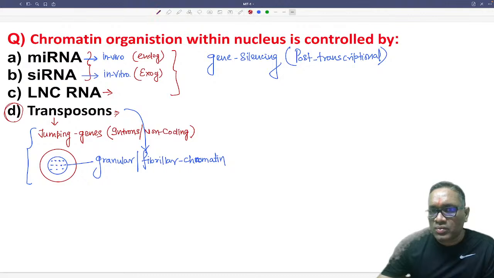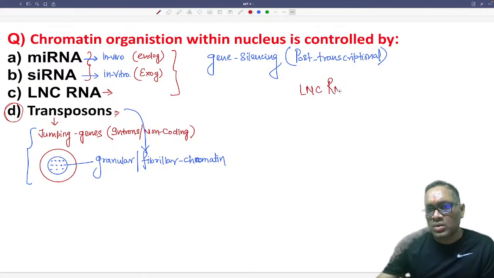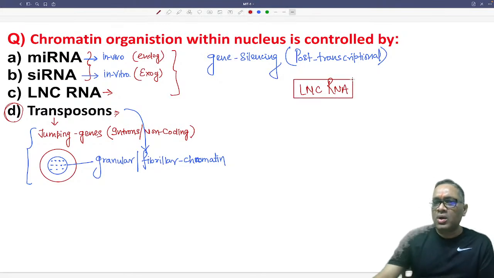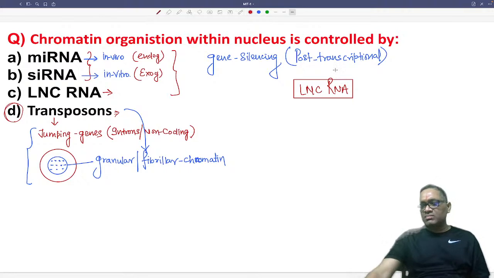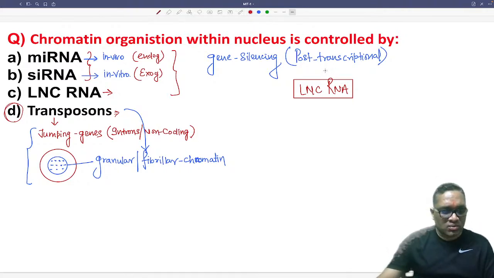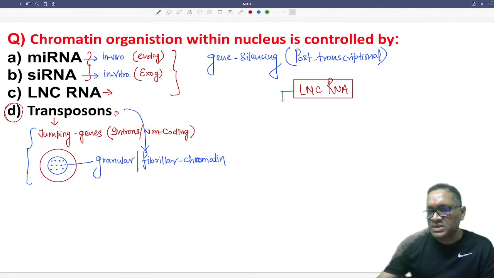Here I would like to tell you one important point about long non-coding RNA, because this is a little bit unique. Long means they have a longer number of nucleotides, more than 200 nucleotides, and they have two functions. Please remember, this is very important to understand. Long non-coding RNA is both a gene silencer and a gene activator.